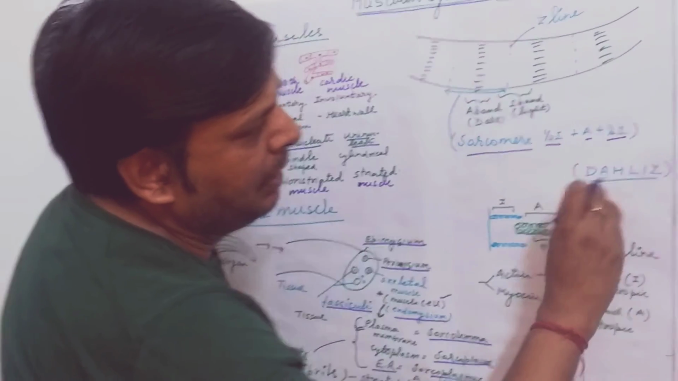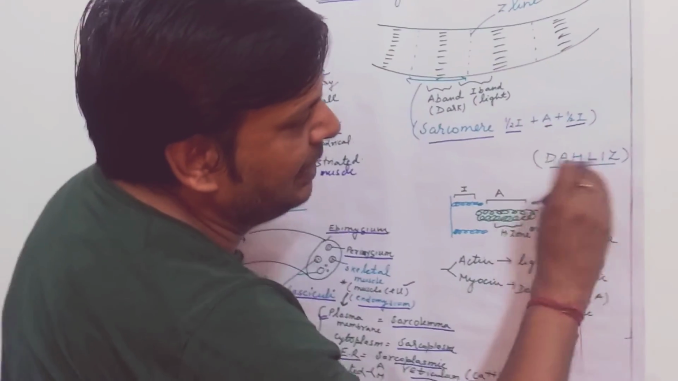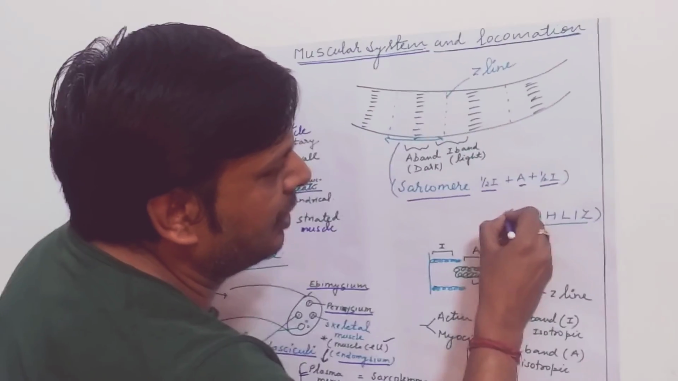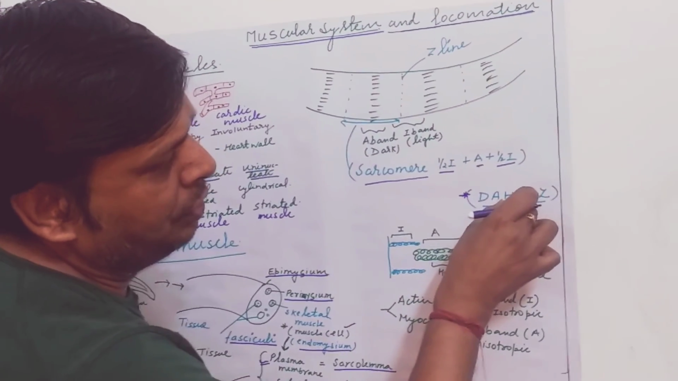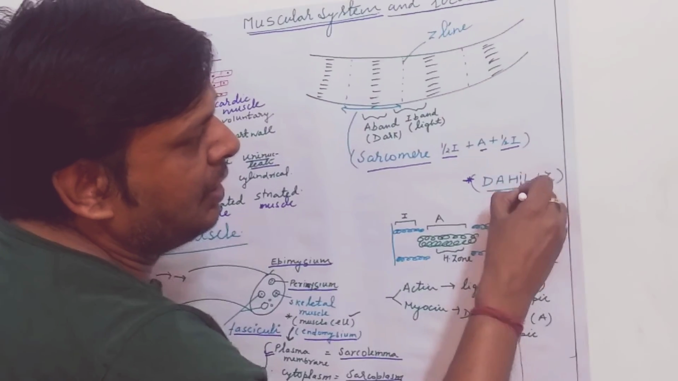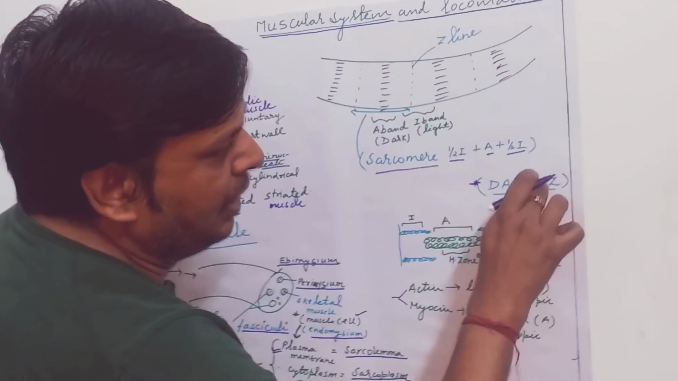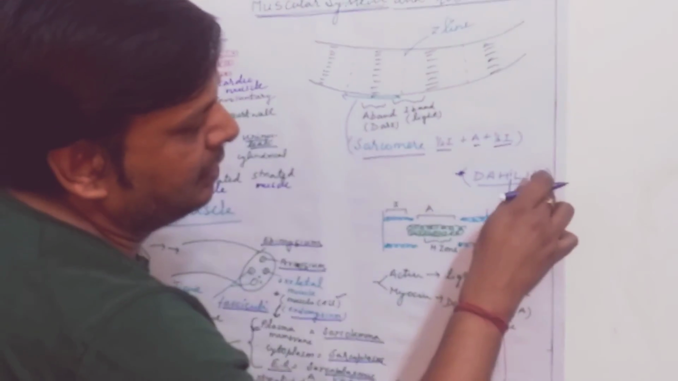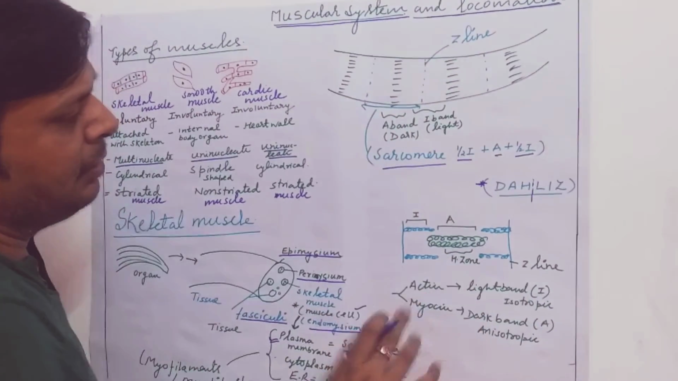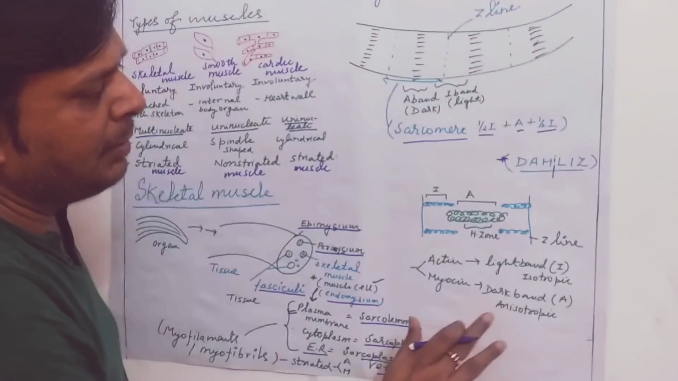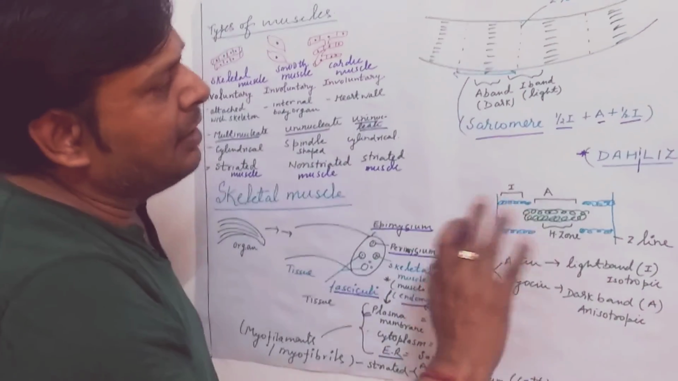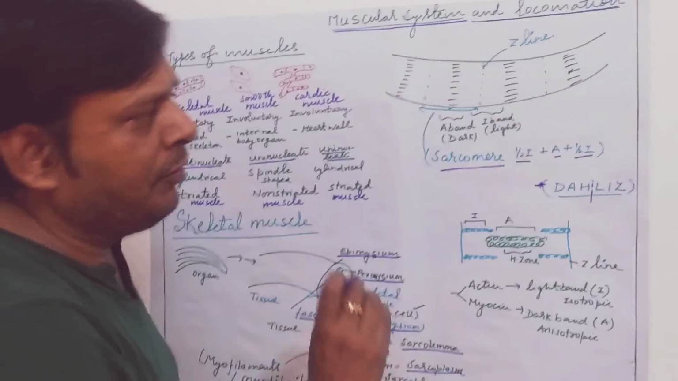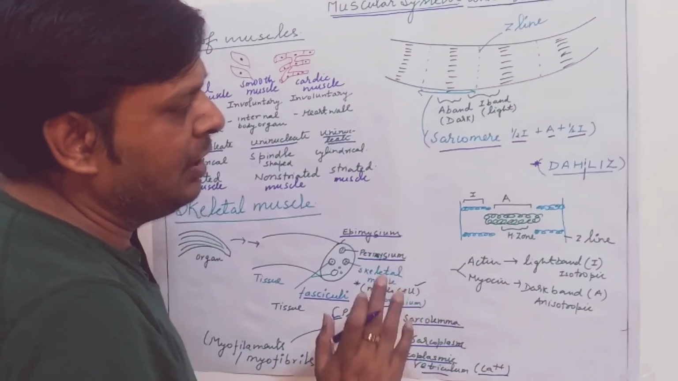It is remembered by a simple term. Dark band, anisotropic and H zone. It is separated from the light band, isotropic and Z line. So it is clear that skeletal muscle has alternate light and dark bands, isotropic and anisotropic, and skeletal muscle has the unique property of excitation, contraction and relaxation.